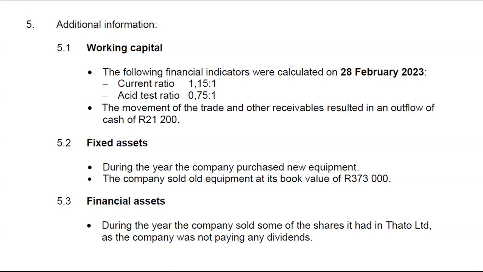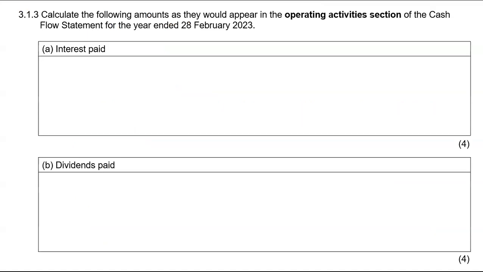A cash outflow means that trade and other receivables for last year is actually less than trade and other receivables for this year, meaning that trade and other receivables for this year went up by that 21,200. Do you get it? So to get trade and other receivables for this year, you just take trade and other receivables for last year and you add that 21,200.